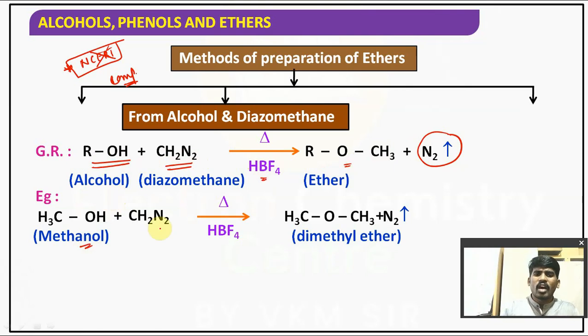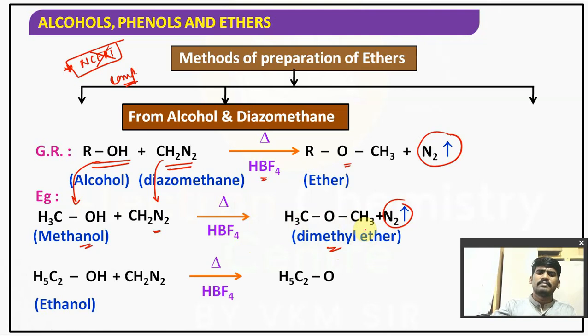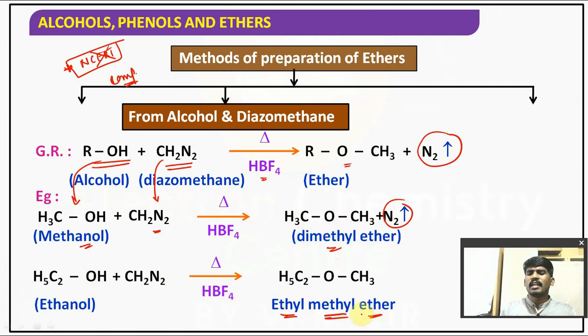Right? Instead of ROH, I have taken methanol. Methanol plus diazomethane, formula CH2N2, with hydrofluoroboric acid, will give dimethyl ether, CH3OCH3, and nitrogen gas is liberated. Understood? Similarly, you can take C2H5OH plus CH2N2. In the presence of hydrofluoroboric acid, it will give ethyl methyl ether.